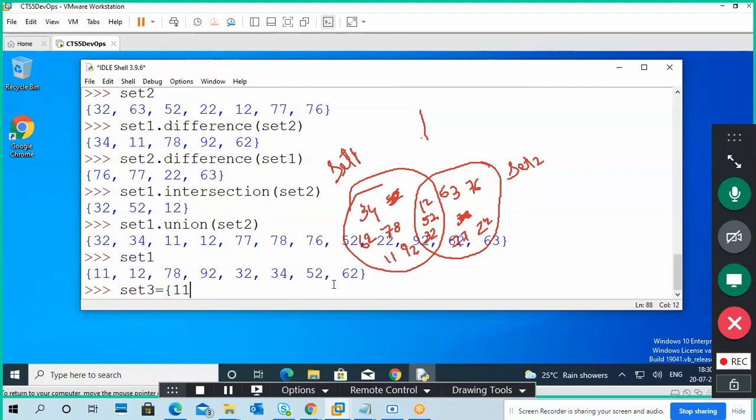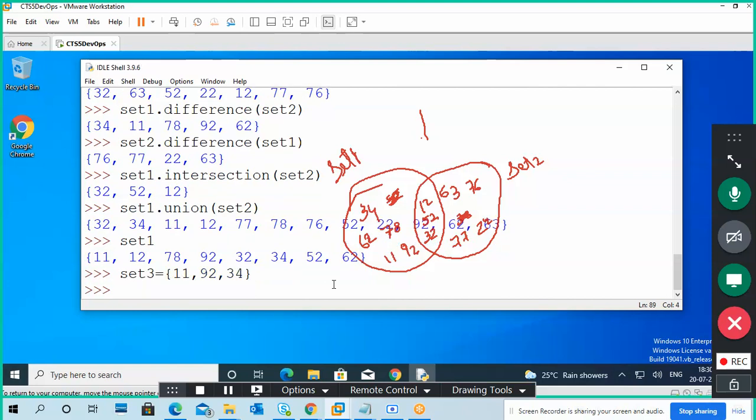So 11, 92, 34, that is enough. So set 3: all values are in set 1.